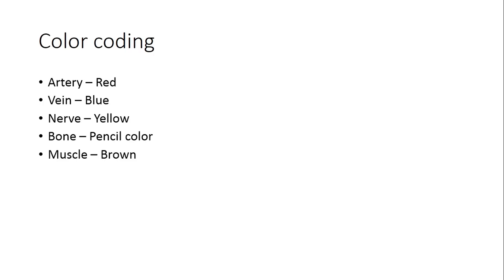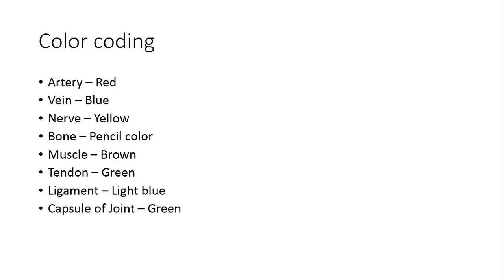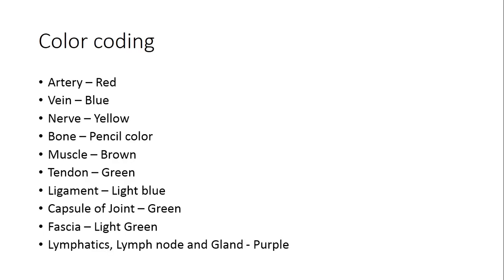We use red color for arteries, blue color for veins, yellow color for nerves, pencil color for bone, brown color for muscle, where origin is drawn by brown color and insertion is drawn by blue color, tendon by green color, ligaments light blue color, capsule of the joint by green color, fascia by light green color, lymphatics, lymph nodes and all glands by purple color.